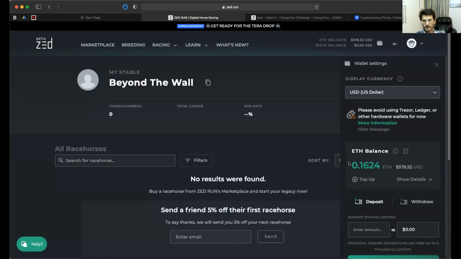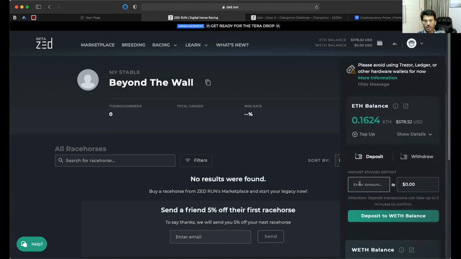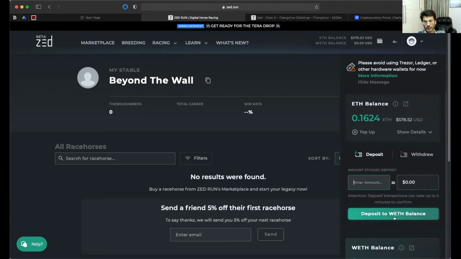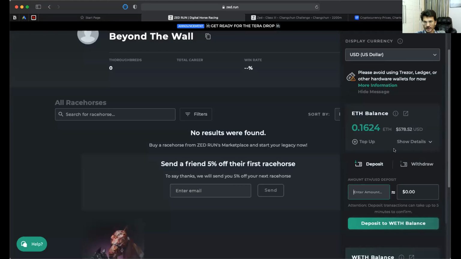And what is the network that you said was there for this transfer? ERC20. I have told you guys to make a note of that. ERC20, BEP20, BEP2. So ERC20 is the Ethereum network. I used the Ethereum network to transfer my Ethereum from my personal Binance wallet to this particular wallet. So I've got $500 now here, and now I will have to convert all of this to buy the horses into WETH. I know it is a little lengthy process, so I will convert my money from Ethereum to WETH to buy horses later on.